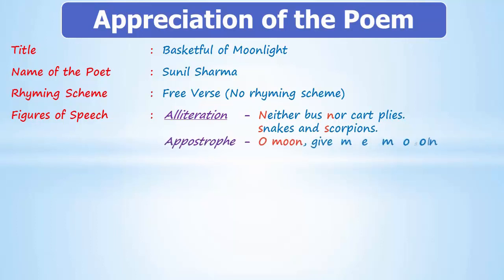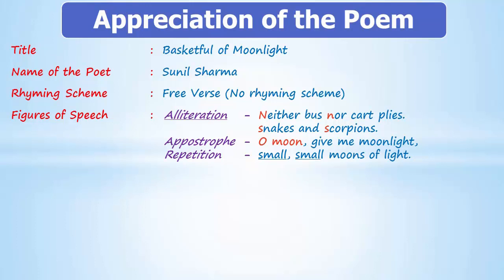Another figure of speech used is apostrophe. Apostrophe means direct address to an inanimate or absent thing. Here the child is addressing the moon. O moon, give me moonlight. The direct address to the moon is there. That's why the figure of speech is apostrophe. And then repetition is also used. Small, small moons of light. The word small is repeated.